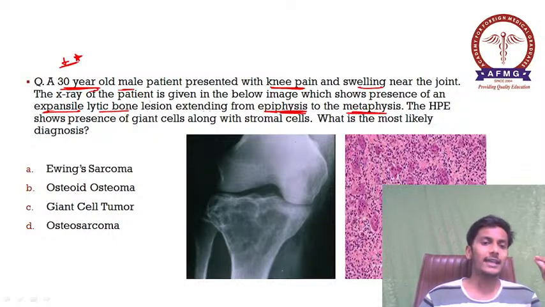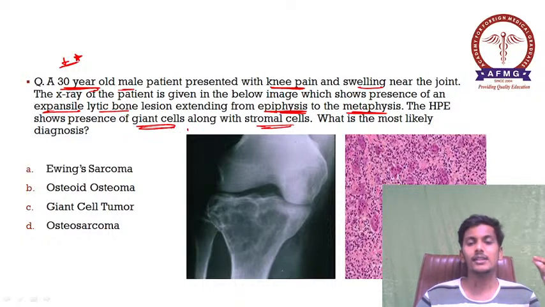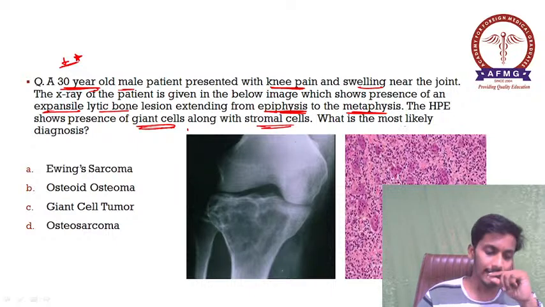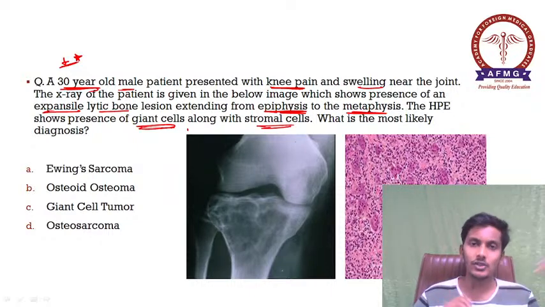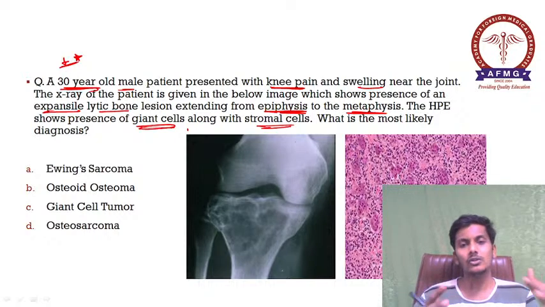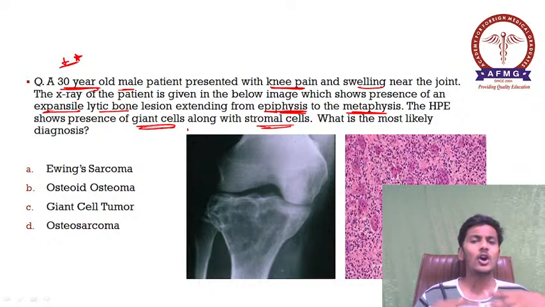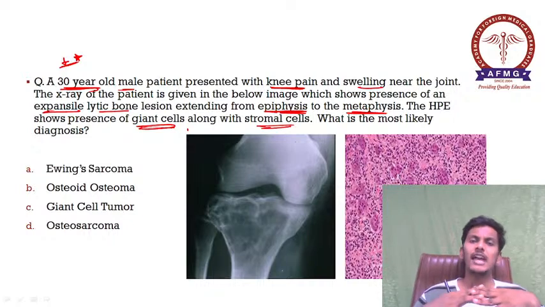The histopathological examination shows presence of giant cells along with stromal cell predominance. What is the most likely diagnosis? So please remember, a similar kind of question was also asked in the August examination. As we all know, there are very commonly repeated questions which come in the FMGE examination.